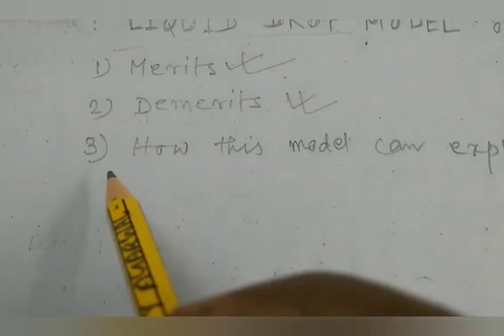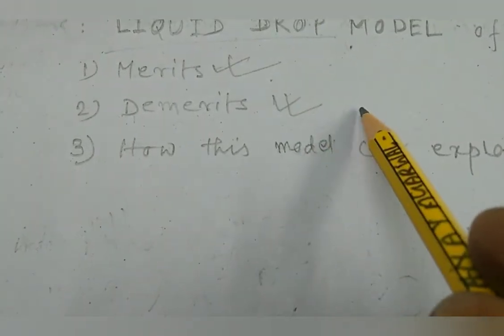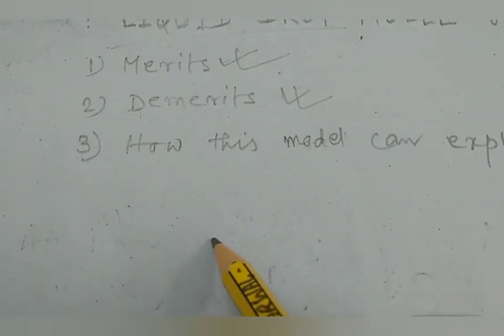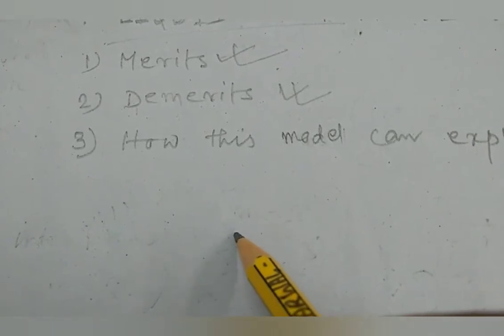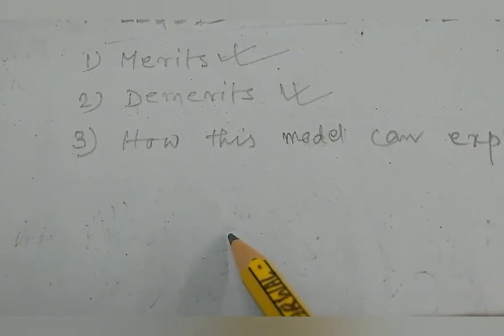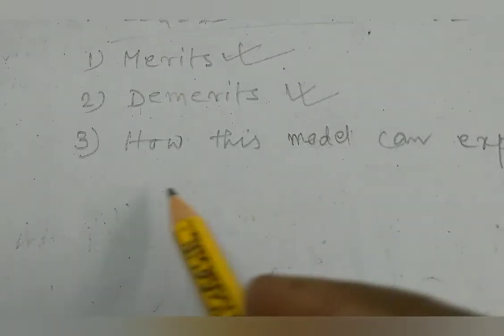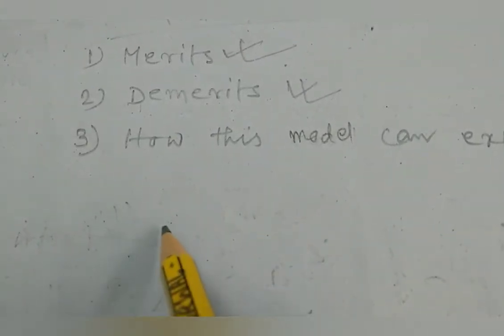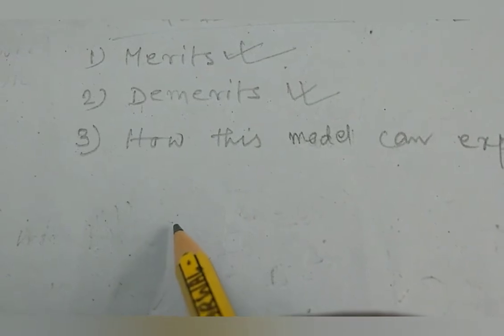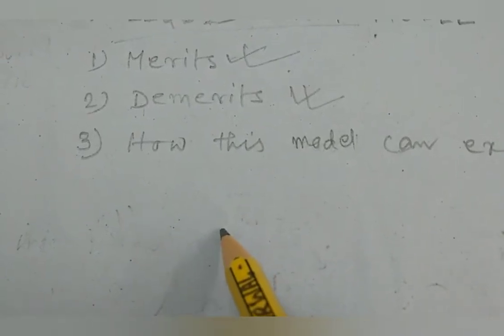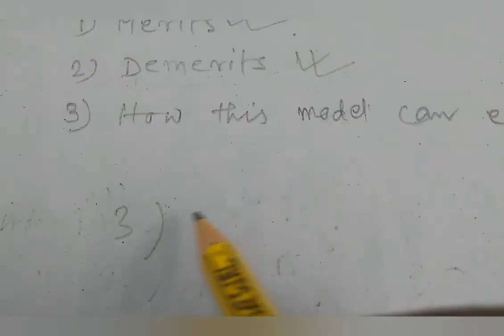The demerits: the liquid drop model fails to explain the high stability of nuclei with magic numbers. It also fails to explain the measured spin and magnetic moment of nuclei.